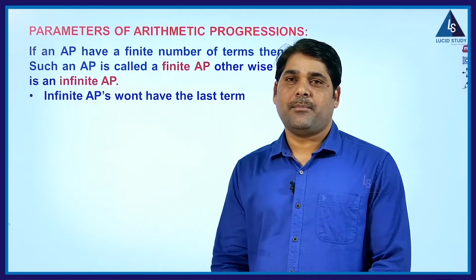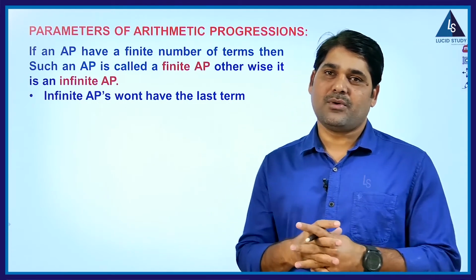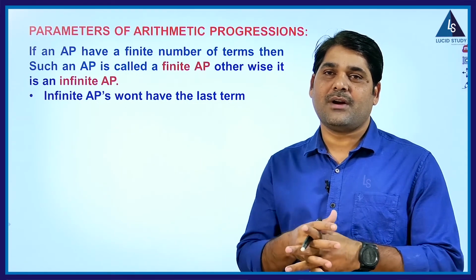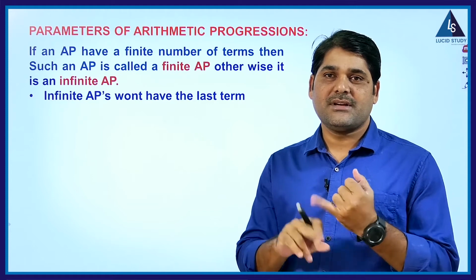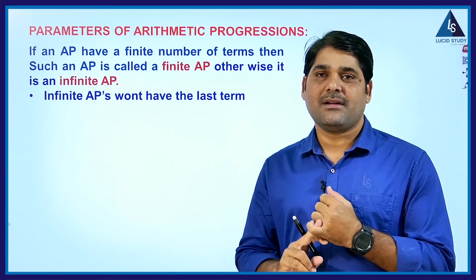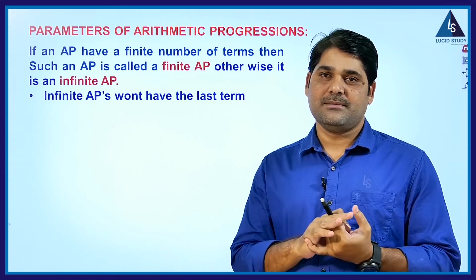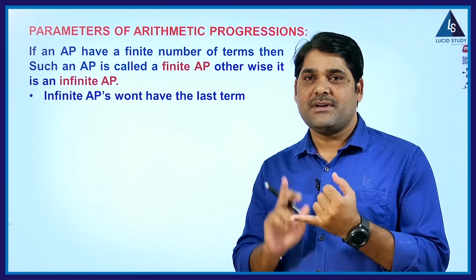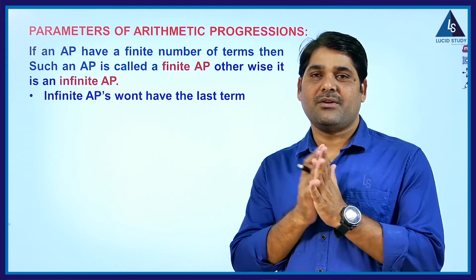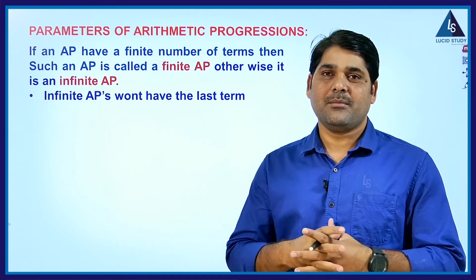Next, parameters of arithmetic progressions. Just now we have discussed what the parameters are here. First term and common difference are the parameters of any arithmetic progression. If someone gives the first term and common difference, then you can form an arithmetic progression.